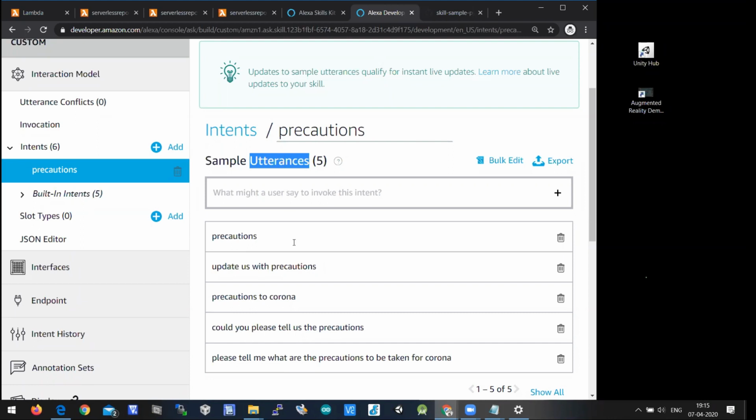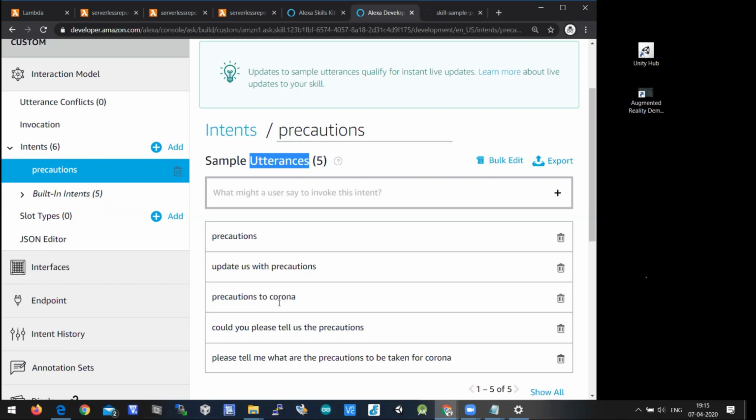I have given 5 questions: one is precautions, one is update us with precautions, one is precautions to Corona, and one is could you please tell us what are the precautions, or please tell me. You need to enter as many possible cases as you get for the intent. Not only 5, you should enter 20 to 30 or more than 50. If you want to deploy your skill in a real-time scenario, you should have more utterances.